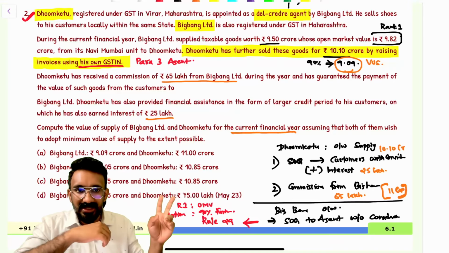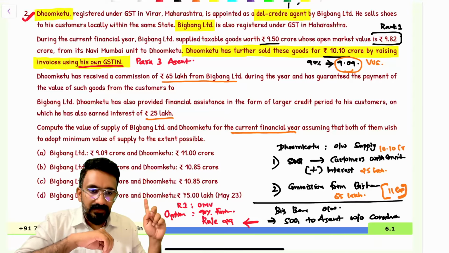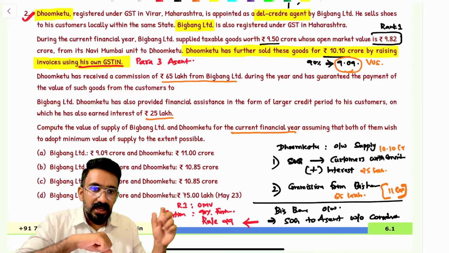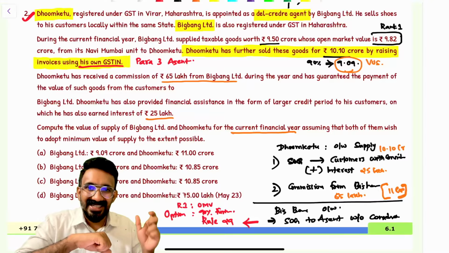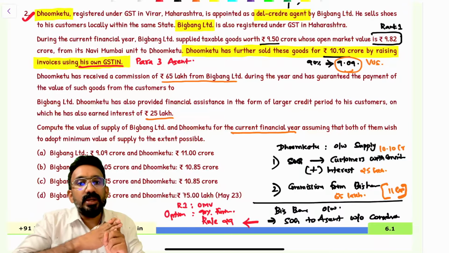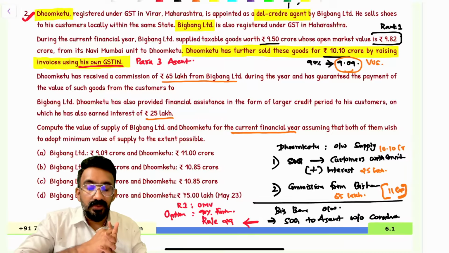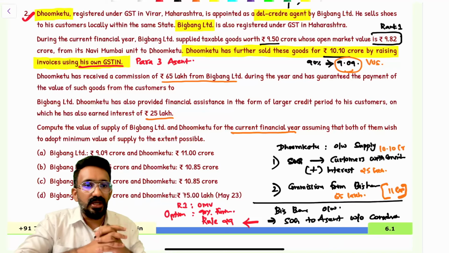There are two outward supplies that he has: one, supply of goods to the customer, and the other, supply of services to the principal. That value is how much? 65 lakhs. So 65 plus 25 is 90, plus 1.1 is 11 crore. That is the answer to the first question, so the first option is the correct answer.